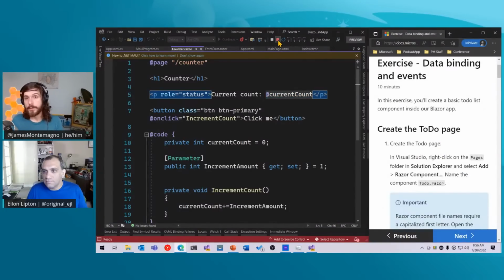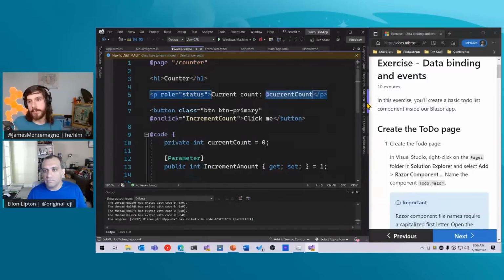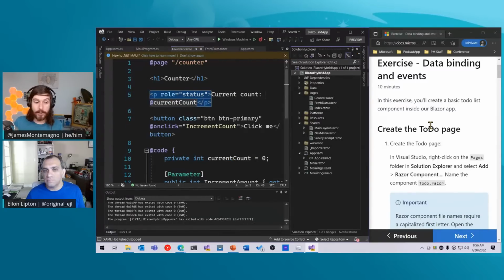So what we're now going to do is stop debugging. And instead of just messing around with this counter, we're going to add an entire new to-do page.